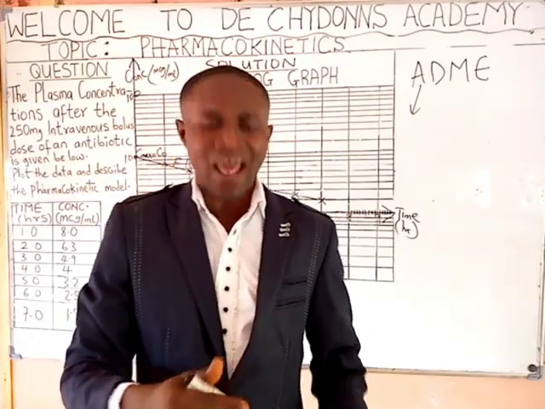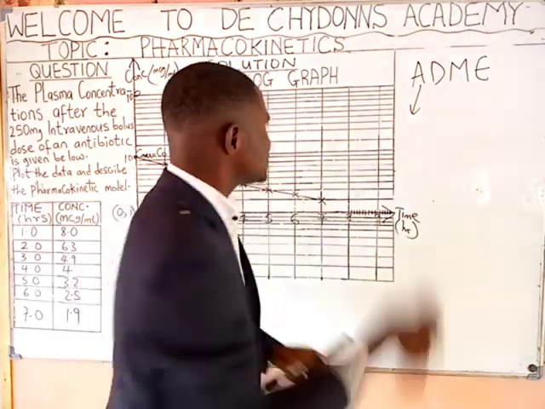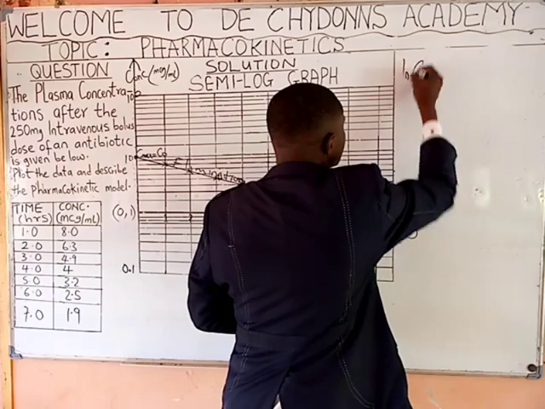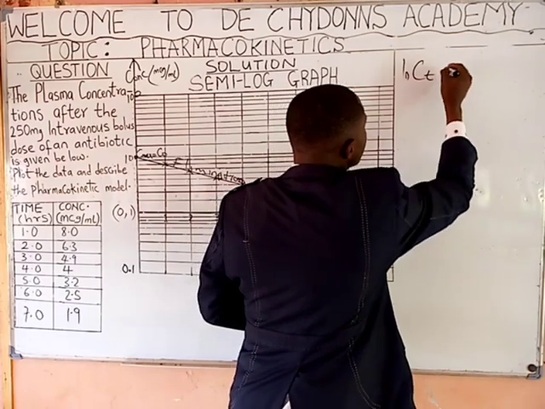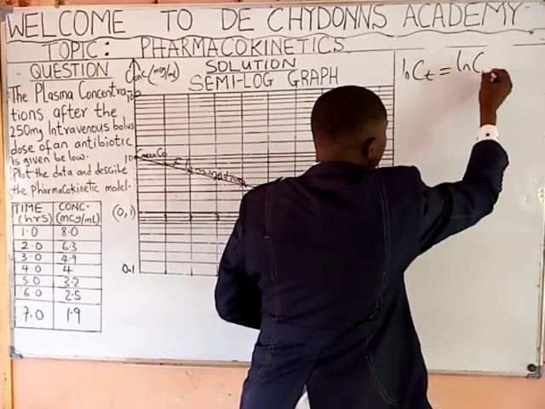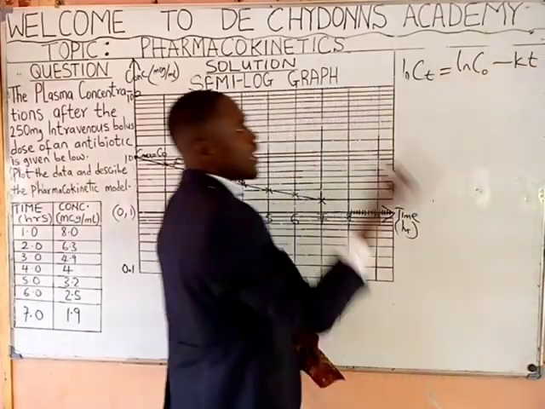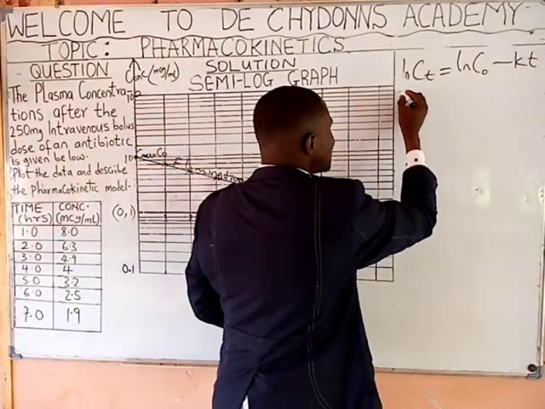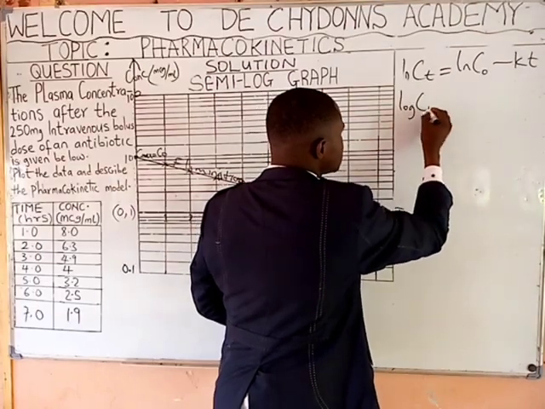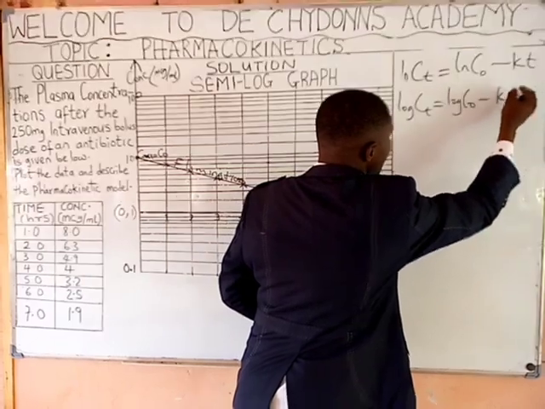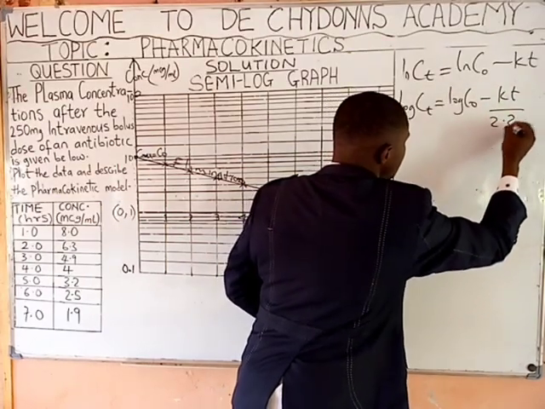What does the first order reaction equation state? Let's see the formula. It states that the concentration Ct equals the peak concentration minus Kt. Now in logarithm form, it says that log Ct is equal to log C0 minus Kt all over 2.303.